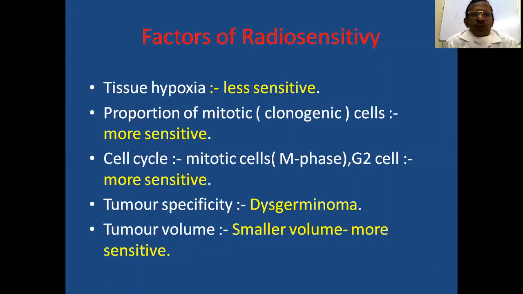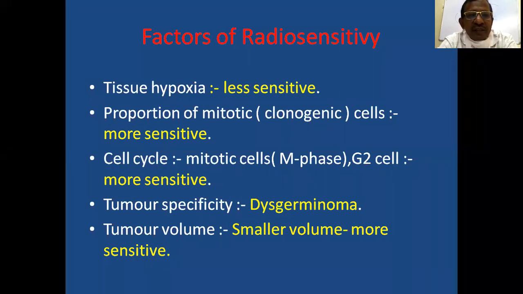Then the proportion of mitotic cells. As you know, if there are more mitotic or clonogenic cells, then radiotherapy is more effective because it affects the cells in the phase of mitosis.